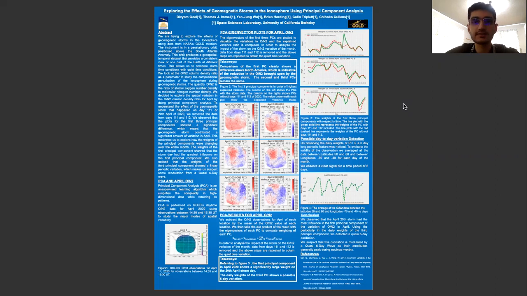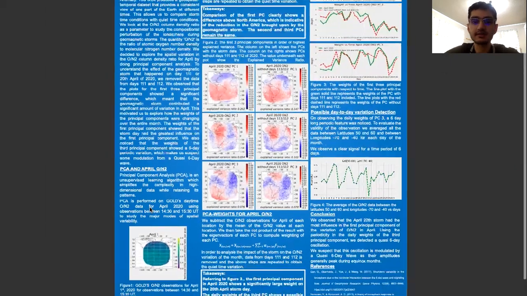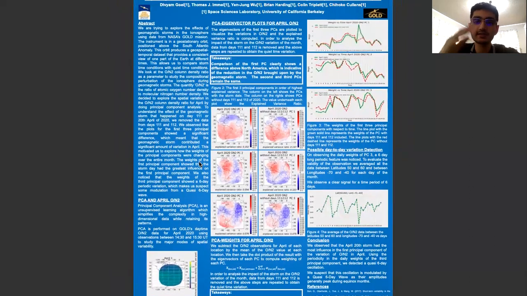I'm an undergrad at UC Berkeley and I'm assisting in research at the Space Sciences Laboratory, where we are trying to explore the effects of geomagnetic storms in the ionosphere and specifically the thermosphere using data from NASA's GOLD mission. The instrument is in a geostationary orbit positioned above the South Atlantic anomaly. This orbit produces a geospatial temporal dataset that provides a consistent view of one part of the Earth at different times.